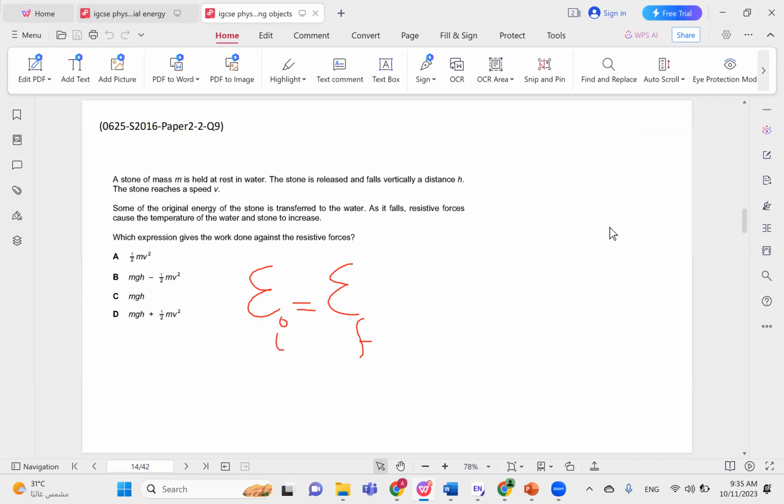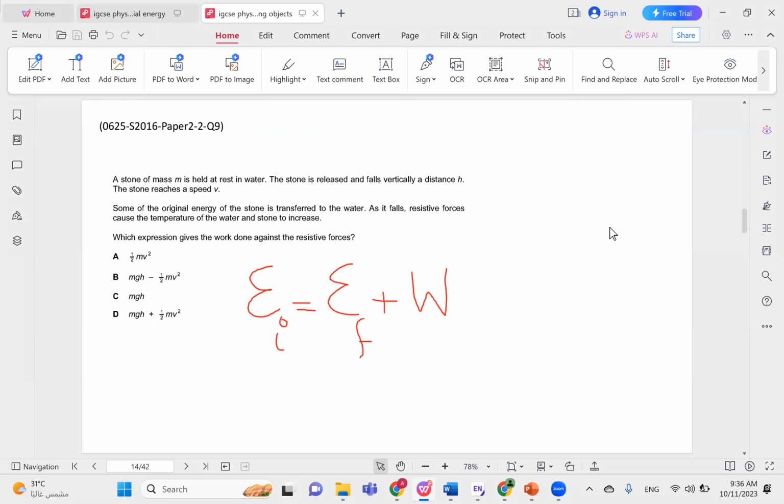But what if we have resistance? Some of the energy is lost maybe as heat to the surroundings or whatever. So in this case, the final energy becomes less than the initial energy because the initial energy becomes equal to the final energy plus some amount of work done against friction, against resistance, against air resistance or whatever.